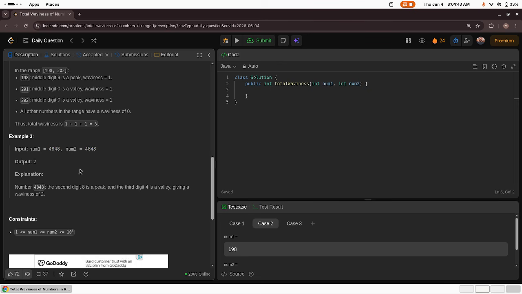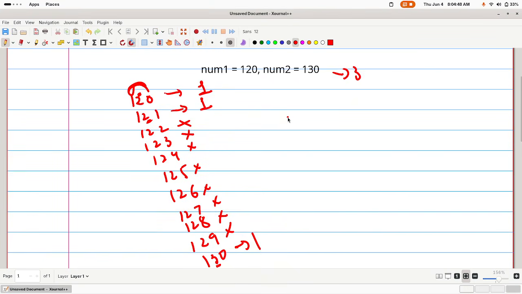Let's take this example. It's simple. Now the number is going to start from 8 and it will end at the very same number. So 8 is greater than both of its neighbors. 4 is lesser than both of its neighbors. So its waviness will be 2.